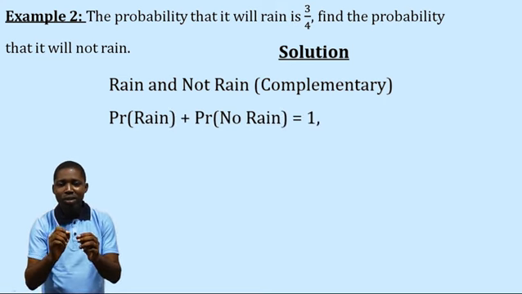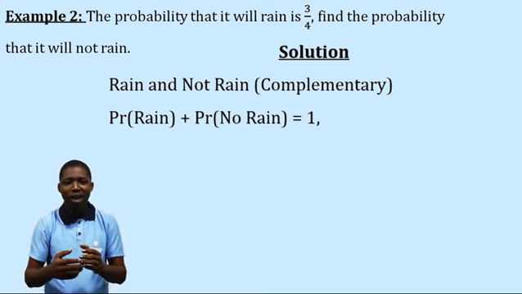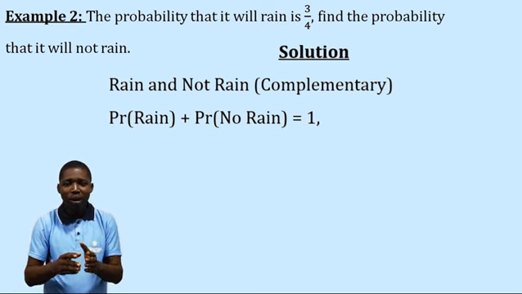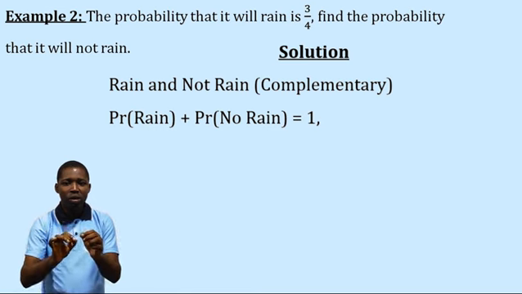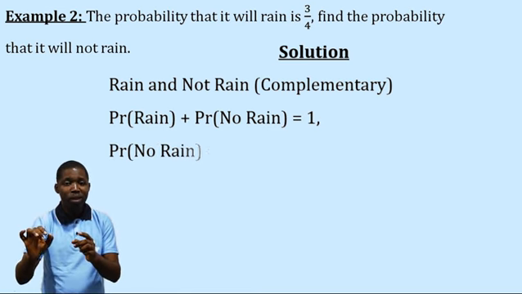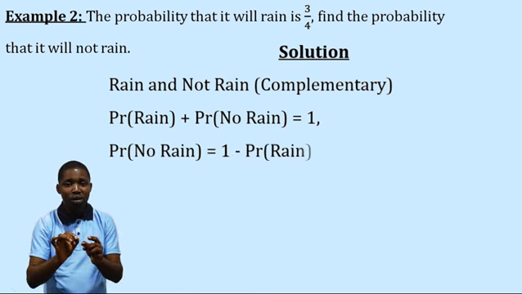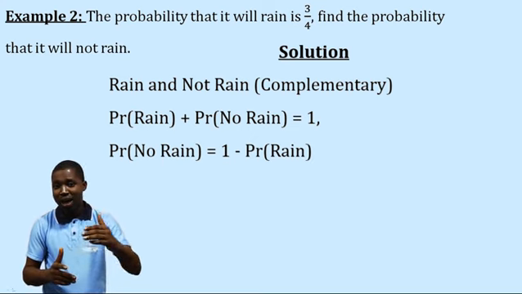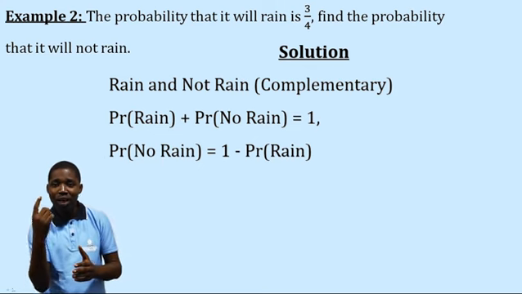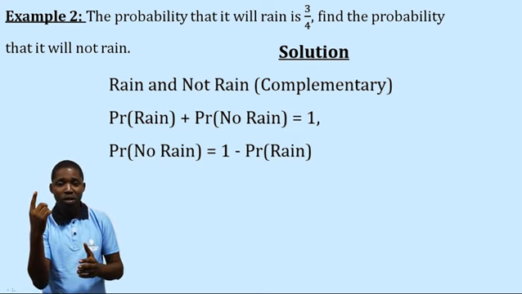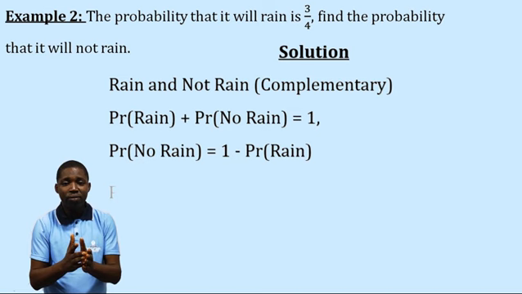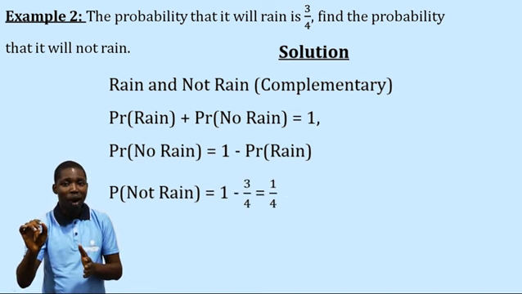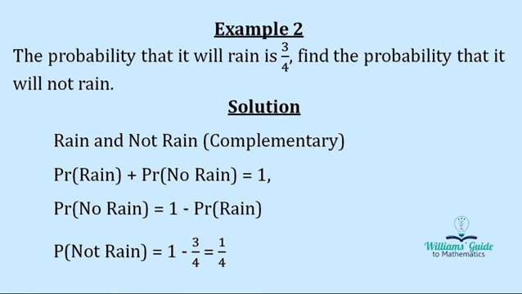So the probability it will rain has been given to us as 3 over 4. That is 3 out of 4. So the probability it will not rain will be 1 minus probability it will rain. That is 1 minus 3 out of 4. So if I have 3 out of 4 as it will rain, then I'm only having 1 left. 1 out of 4 that it will not rain. Definitely 1 minus 3 over 4 equals 1 over 4.